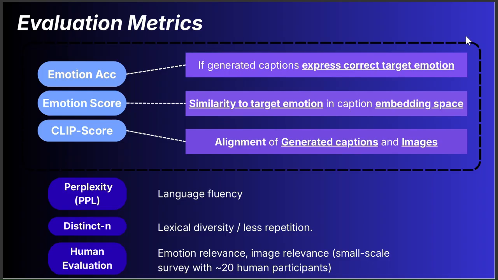The CLIP score evaluates alignment between the caption and the image. For the language quality, we use perplexity for fluency, Distinct-N for lexical diversity, and also human evaluation with around 20 participants' surveys, rating emotion and image relevance.